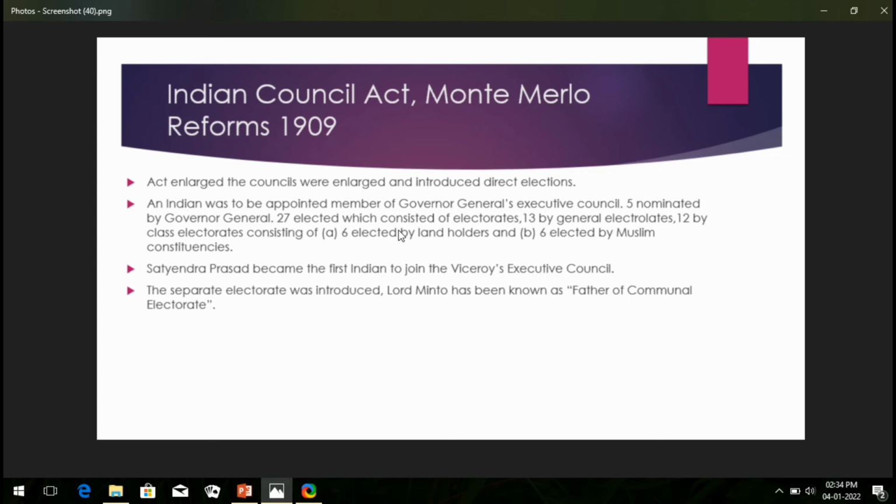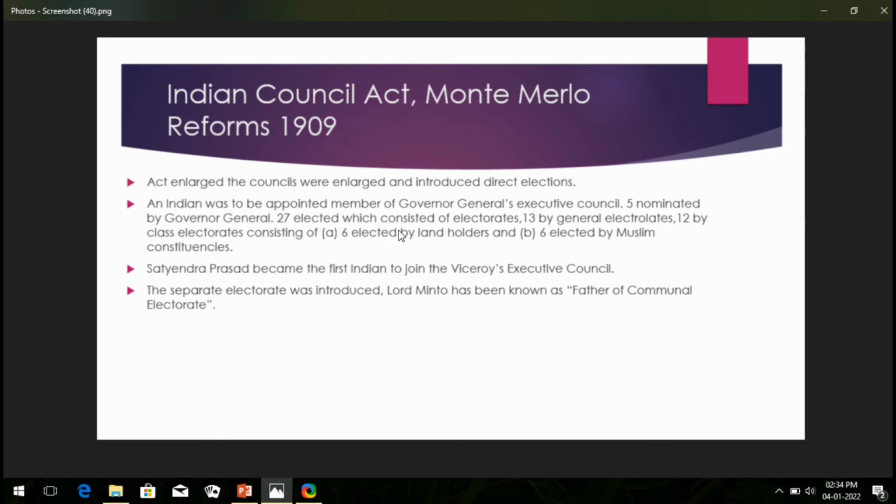The very first line you can see on your computer screen here: the act enlarged the councils and introduced direct elections. Fine, so what is happening over here, friends? The British government decided for the first time that they were going to enlarge the councils, and they introduced direct elections.